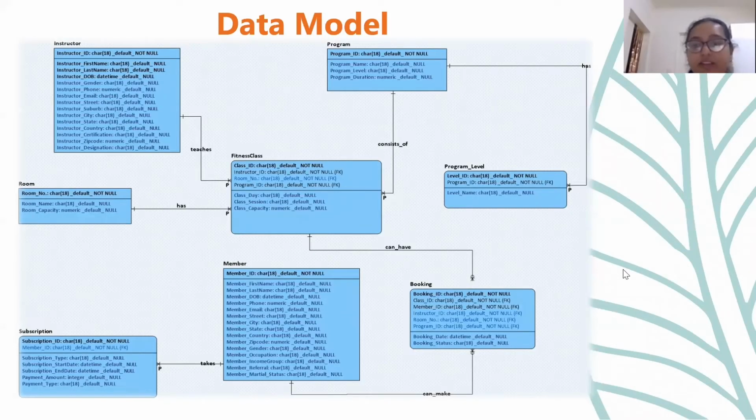And then this slide shows the data model that we created for our project. Here there are altogether 8 entities: instructor, room, subscription, member, fitness class, program level, booking, and program. Each entity has specific attributes, and we have identified a primary key and foreign key for each entity, and we have connected the entities with the relevant relationships.